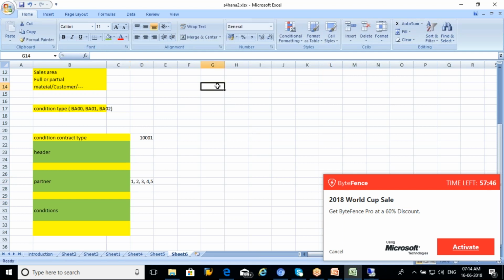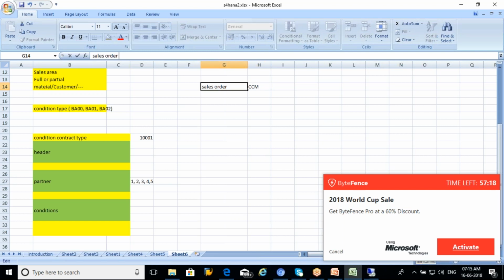Now when I create a sales order, assume that there are only 5 customers which are enabled for the condition contract. That means when I create a sales order for these customers, automatically the sales order will contain the rebate, the settlement data. For your understanding, I will put it as CCM, condition contract data.